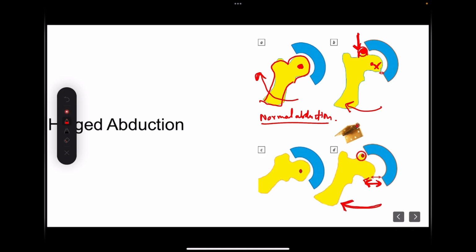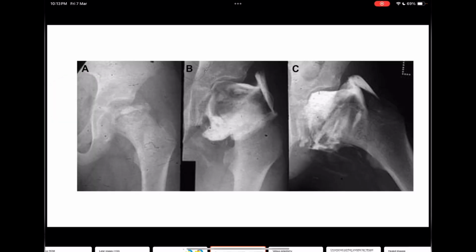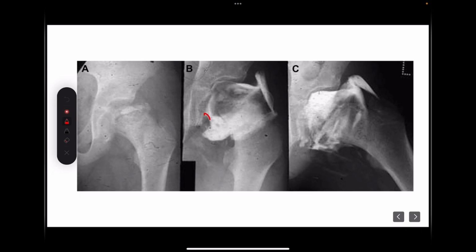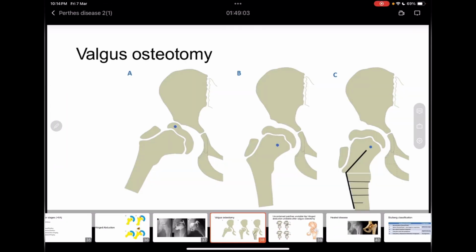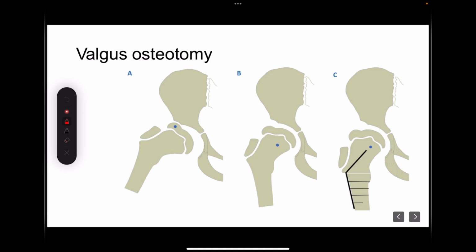So in this scenario, range of motion is not happening at the center of rotation of the hip, but the center of rotation has shifted to this bump. This bump is acting as a hinge so that the hip is getting out of the socket and the child is having hinged abduction. In this radiograph, you can see very well that after the arthrogram, there is too much medial pooling of the dye over this area because a bump over here is causing hinged abduction movement when the child tries to abduct the limb. So these are the arthrogram findings in hinged abduction, and what needs to be done? In hinged abduction, we do valgus osteotomy.